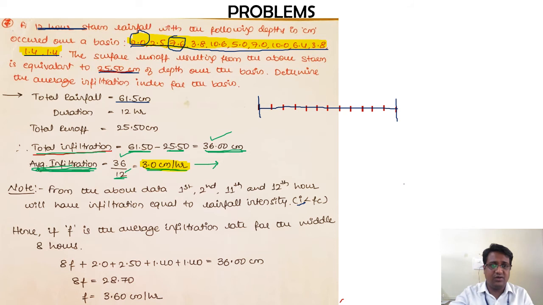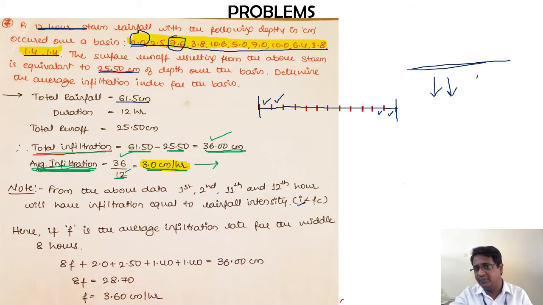So now you can check that for the first hour, the second hour, the 11th hour and the 12th hour there is no runoff. Basically the soil has more capacity to let the water in, but because the intensity of rainfall itself is less for these 4 hours, the quantum of infiltration taking place is also less.